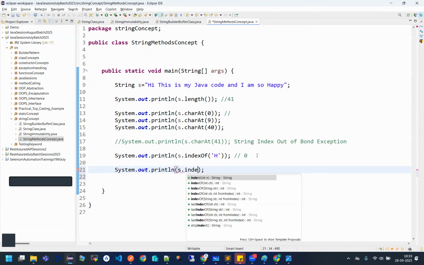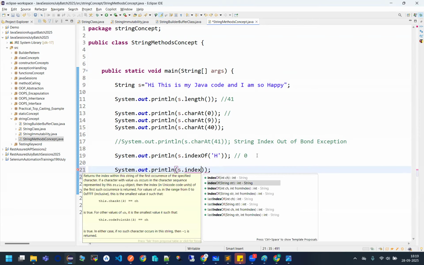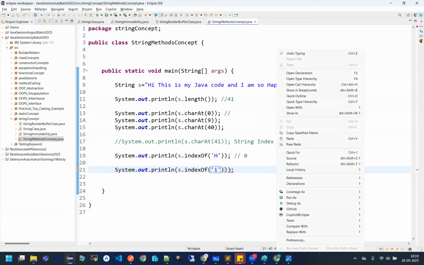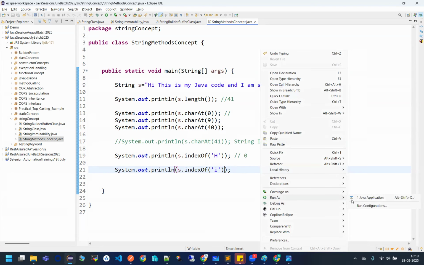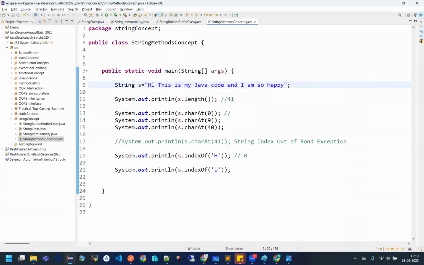s dot indexOf, now I really want to print I. Okay. See this. It will be actually printing me the first index. So I is present where? At my first index. But if I really want to fetch the second position, guys, how can I do that?